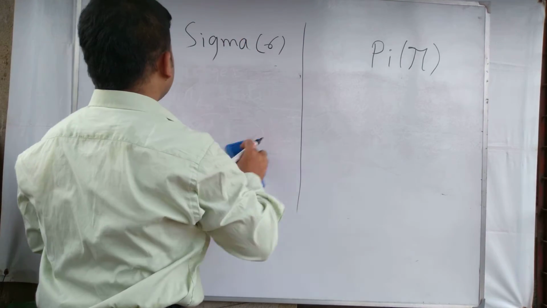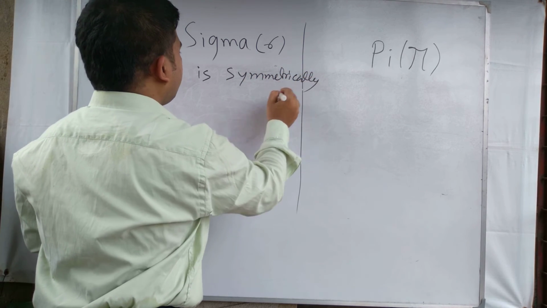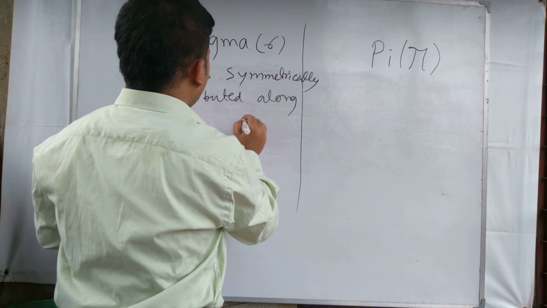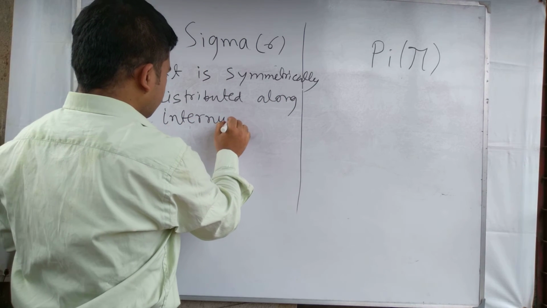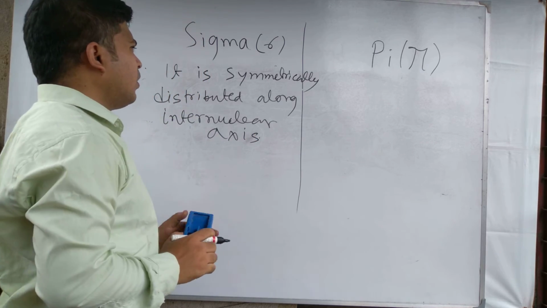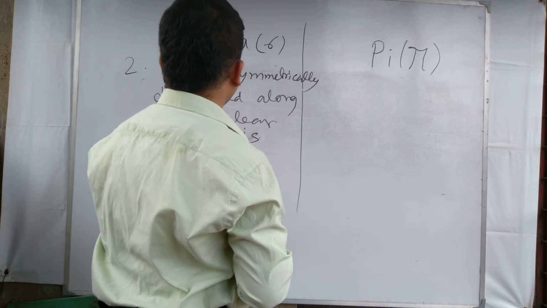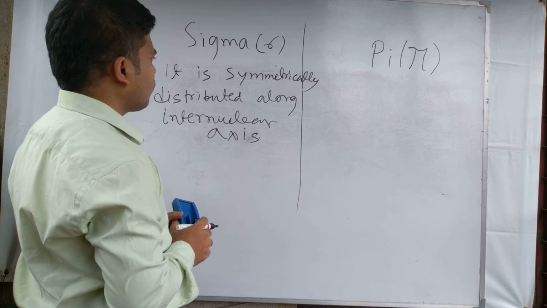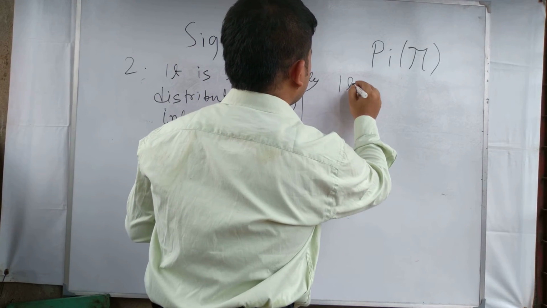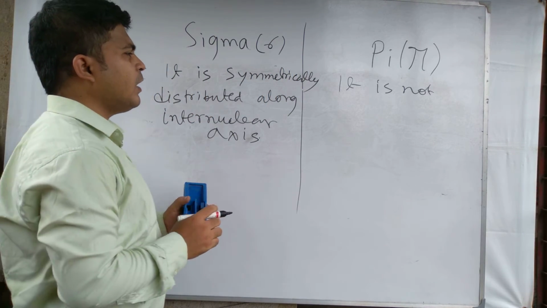Next important difference is that sigma bond is symmetrically distributed along the internuclear axis, and pi bond is not symmetrically distributed along the internuclear axis.